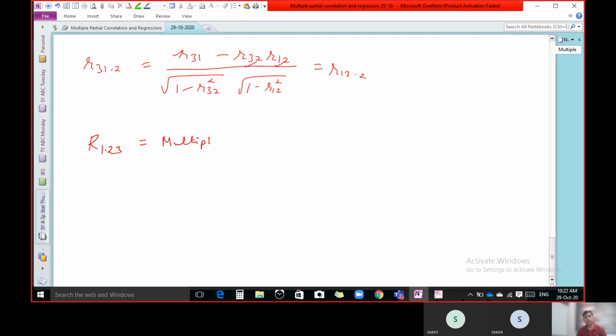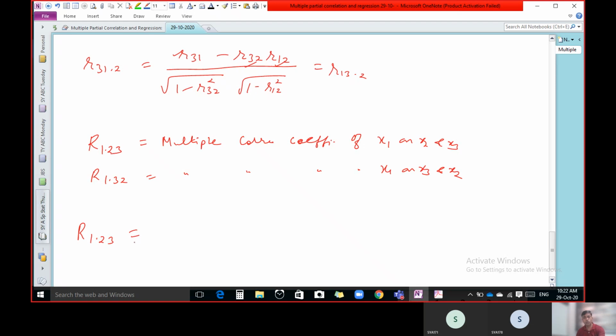Multiple correlation coefficient of x1 on x2 and x3, which is the same as R1.32. It is the multiple correlation coefficient of x1 on x3 and x2.